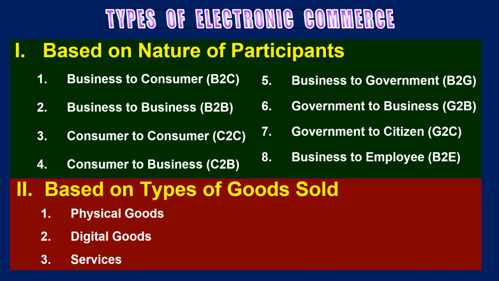So based on nature of participants, there are 8 categories of participants, like business to consumer, business to business, consumer to consumer, consumer to business, business to government, government to business, government to citizen, business to employee. In this way, there are 8 different types of e-commerce based on the nature of participants. And when it comes to second classification, which is based on different types of goods sold, it is subclassified into physical goods, digital goods, and services.